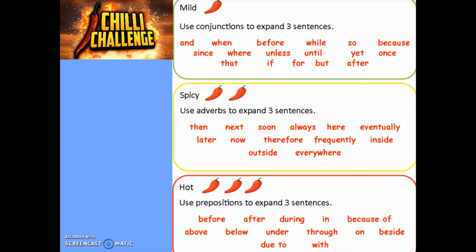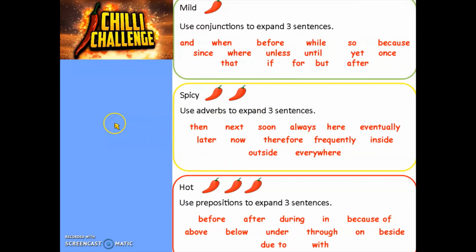finished your sentences, you have got a chilly challenge to complete. Choose either mild, spicy or hot. You are going to write 3 sentences of your own and then use different types of word class to expand these sentences. The mild challenge, we want you to use conjunctions. There are lots of examples: and, when, before, while.